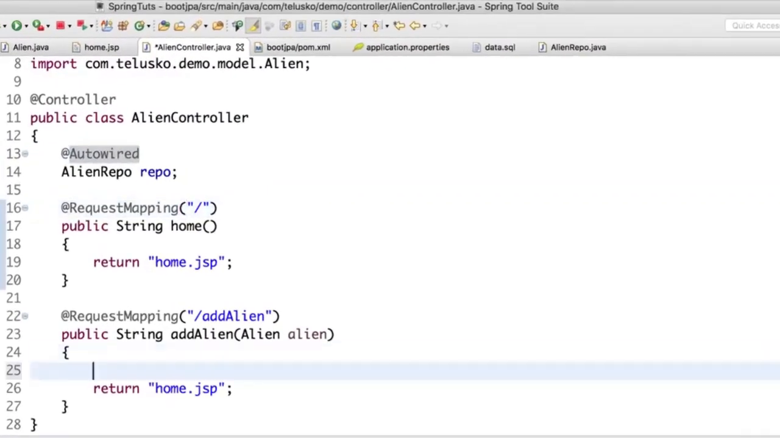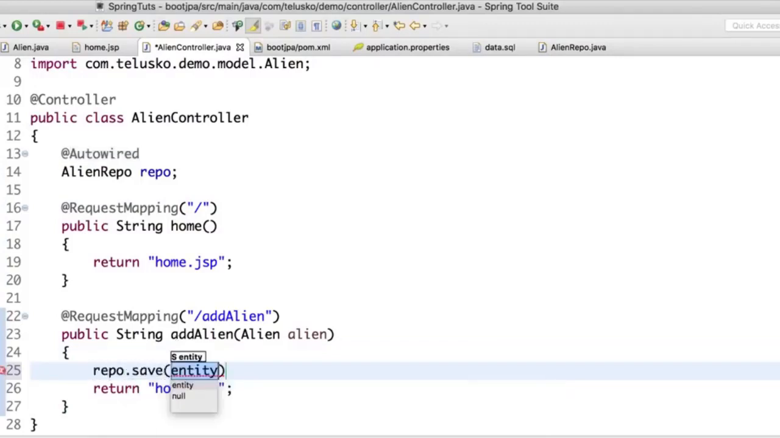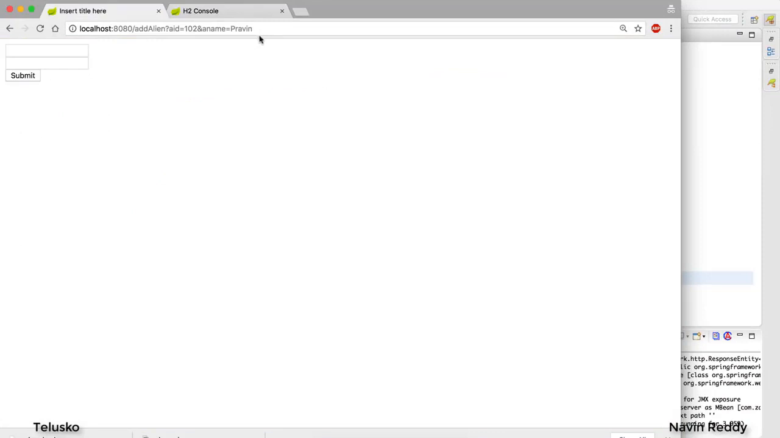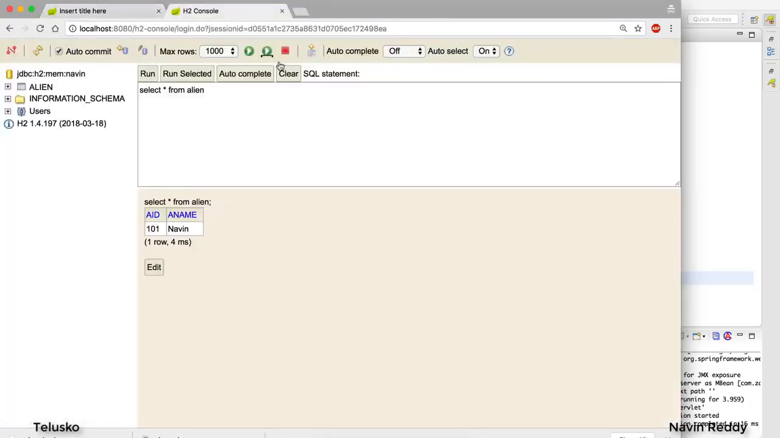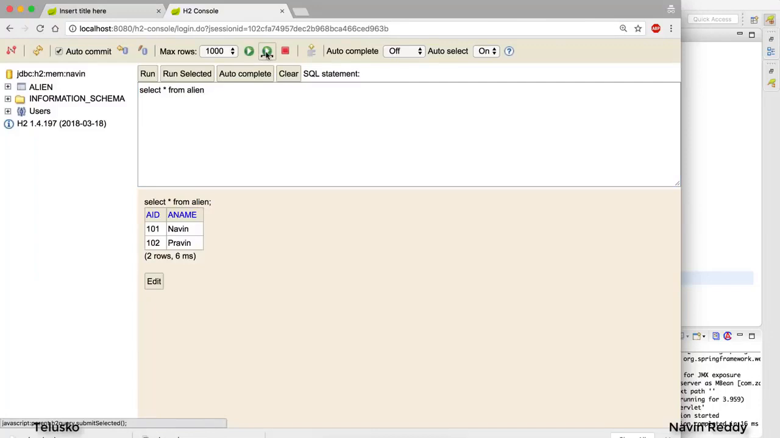Oh, because we have done one mistake, right? Even if I call add alien, you are not saving it, right? So you have to say repo.save alien. We missed one statement. Relaunch it, go back to the browser and simply send the same request, because in the URL we still have values. I would say enter, there is no error. Go back to the H2, run. Oh, can you see that we got the second data?